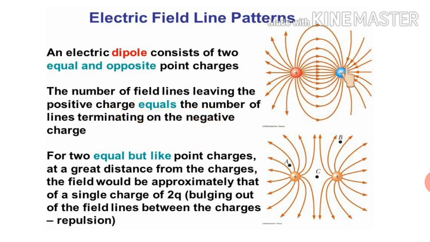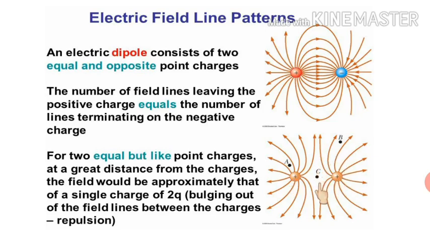Now suppose two charges are there, they are equal but they are not unlike. This time they are like charges. So if like charges are there, what type of electric field line pattern will we have? The pattern will be like this. These electric field lines will exert pressure on each other. You can clearly see in this picture. And now we can also answer the question of why like charges repel each other. We can say that the electric field lines for these two charges exert pressure on each other. That's why like charges repel each other.